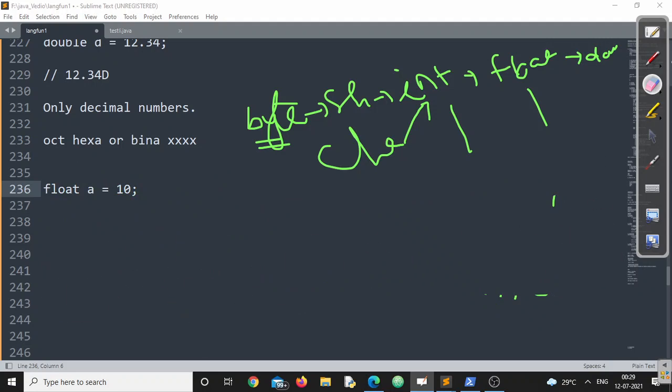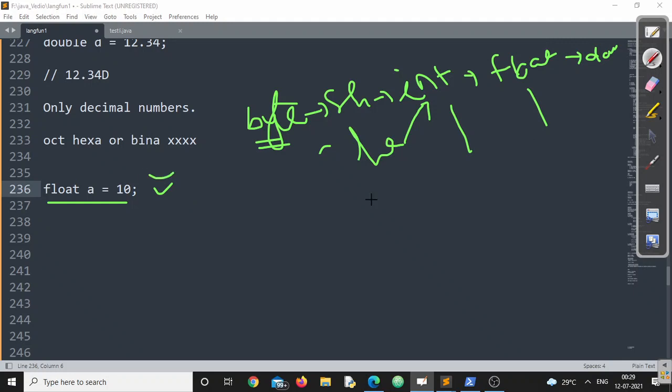Float A is equal to 10. This is absolutely valid because I am storing a lower data type constant into a higher data type variable. If I try to print this value, the value will be 10.0. This is absolutely fine, right? That means automatic conversion is done. We'll discuss implicit type conversion in some other class. That will again take 30 to 40 minutes, so we are not discussing it right now. I'm just telling you for understanding's sake.